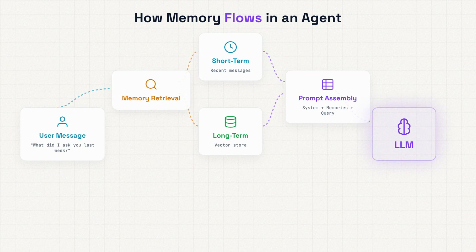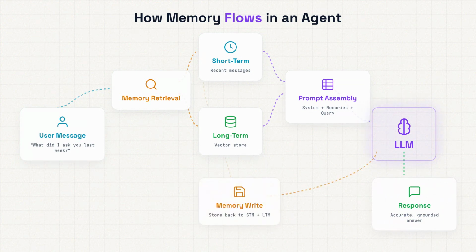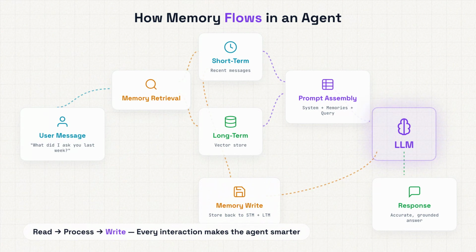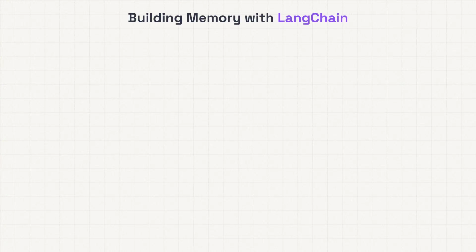The system prompt, the retrieved context, and your query all get combined together. The LLM processes this enriched prompt and generates a response. But here's the crucial part: the cycle doesn't end there. After the response is generated, the agent writes back to memory. The current interaction gets added to the short-term buffer, and important information gets encoded into long-term storage for future retrieval. This read-process-write loop is what makes memory-equipped agents fundamentally different from stateless LLM calls. Every interaction makes the agent a little bit smarter.